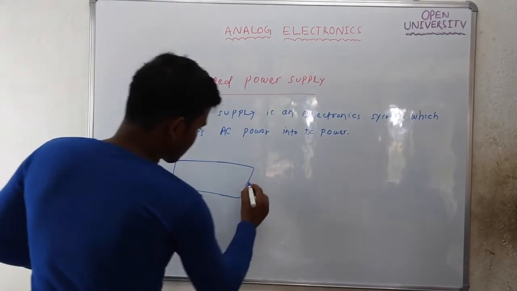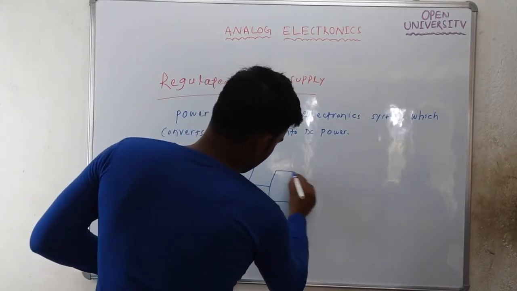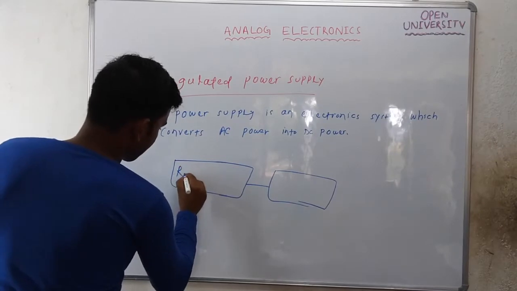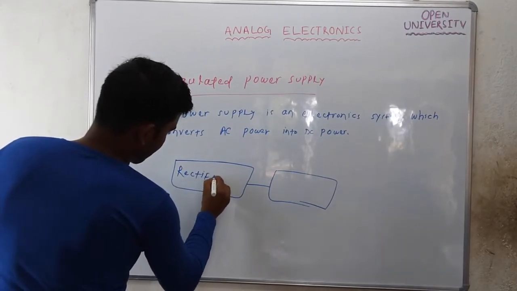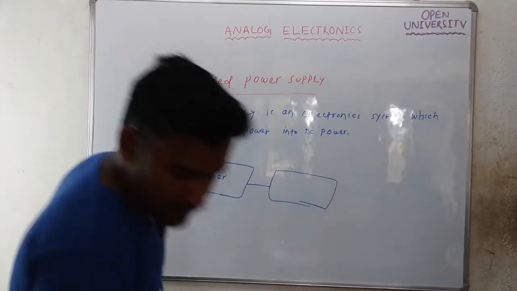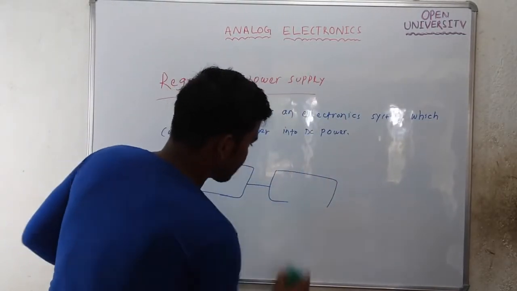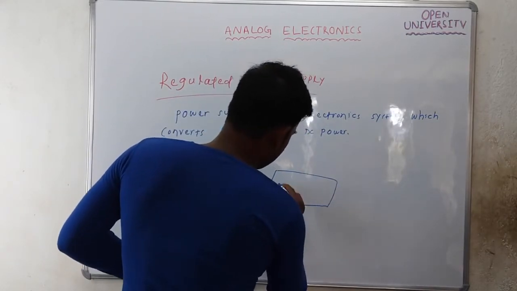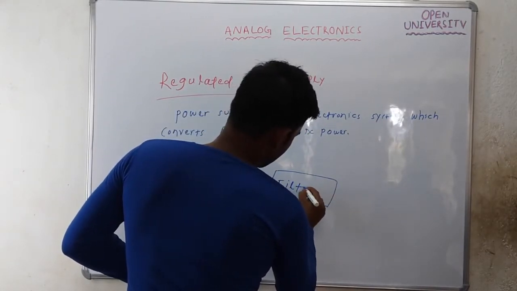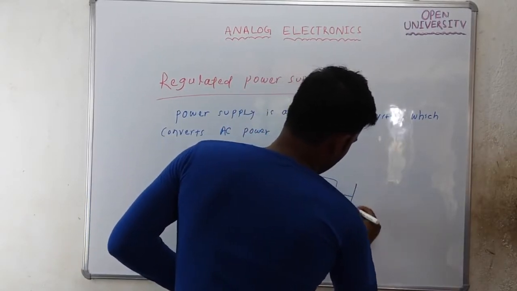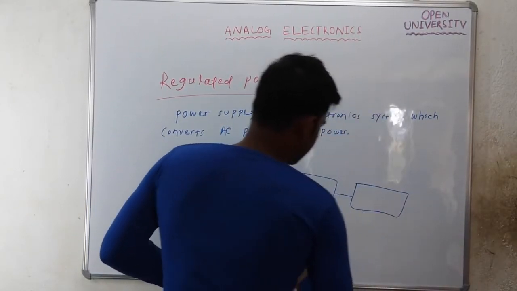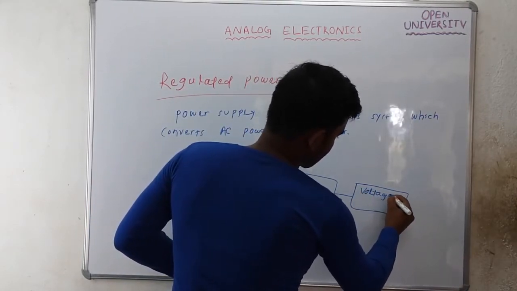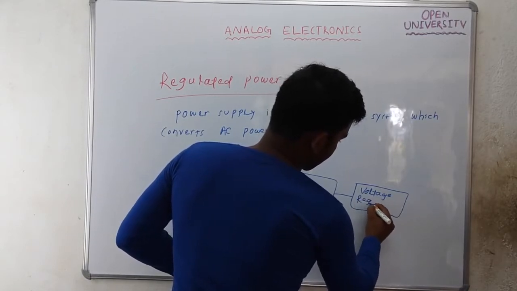The first one is a rectifier, the second one is a filter, and the third one is a voltage regulator.